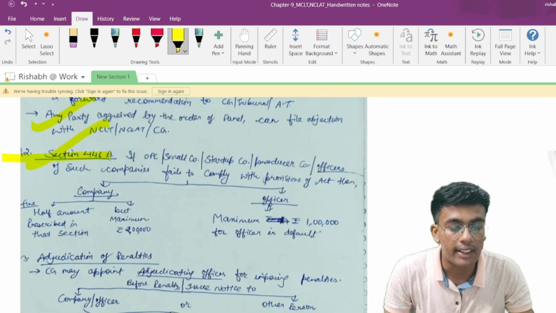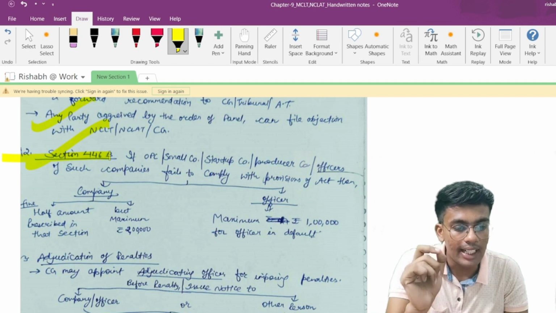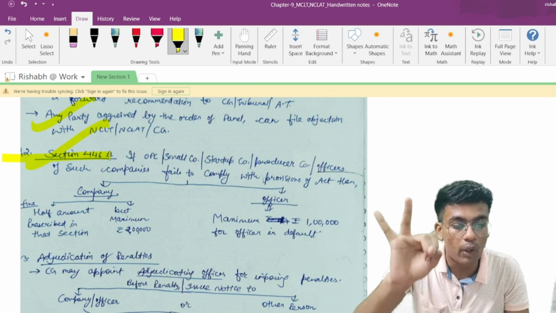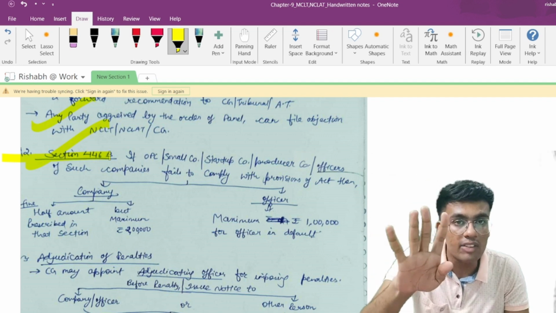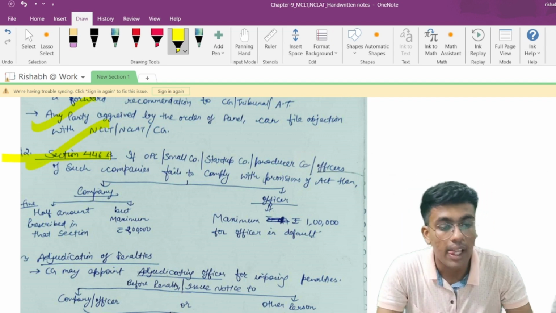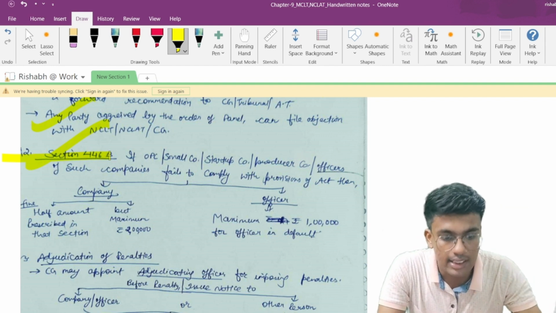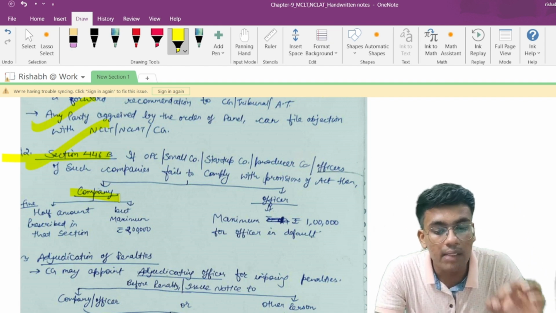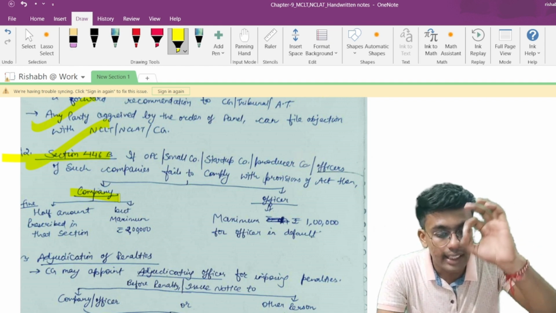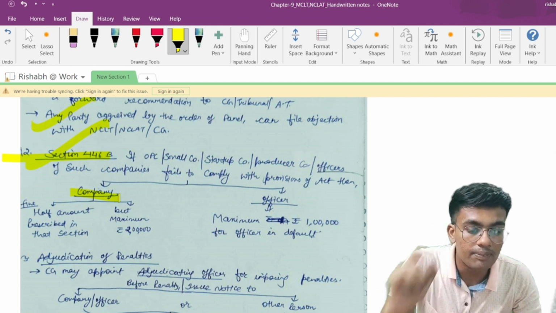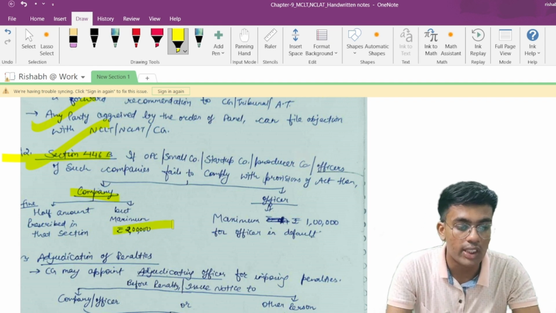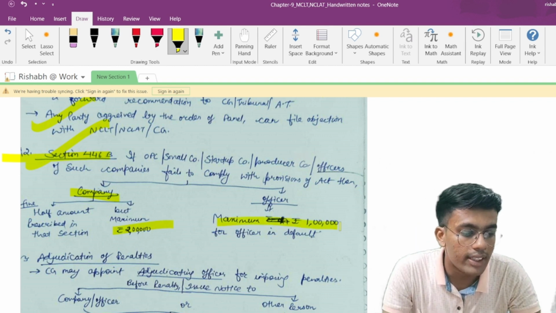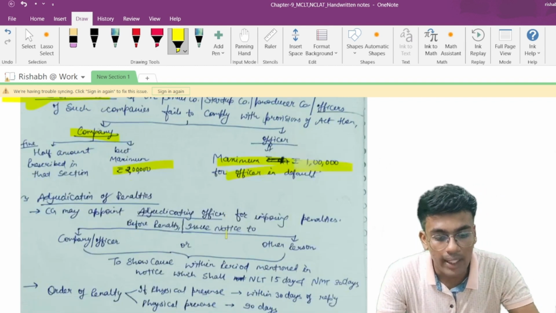Section 446B. If a one-person company, small company, startup company or producer company, or any officer of these companies, that is OPC, small company, startup, producer company, these 4 companies along with the officer of any company, fails to comply with the provisions of the Act, then the company would be liable for a fine which shall be half the amount of fine that is prescribed in that section, or maximum, how much? Maximum it would be 2 lakh rupees under section 446B, and the officer shall be liable for a maximum of rupees 1 lakh, whoever is in default. So this is with respect to penalty provisions.